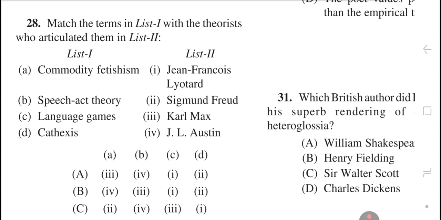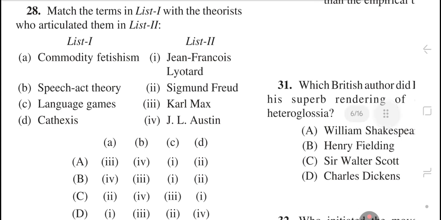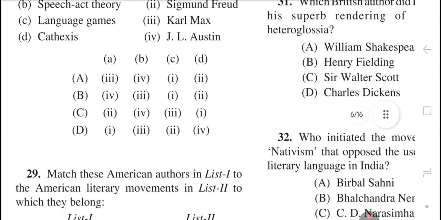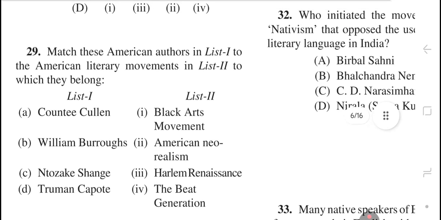Question number 28. Match the terms in list 1 with the theorist who articulated them in list 2. The right answer is option number A: commodity fetishism, Karl Marx; speech act theory, J.L. Austin; language games, Jean-François Lyotard; and cathexis, Sigmund Freud.